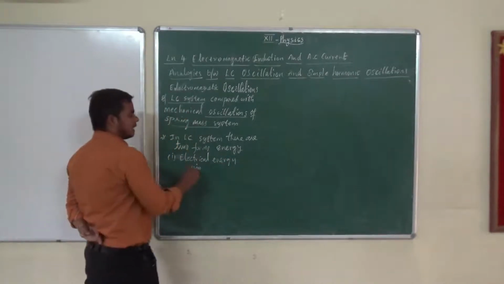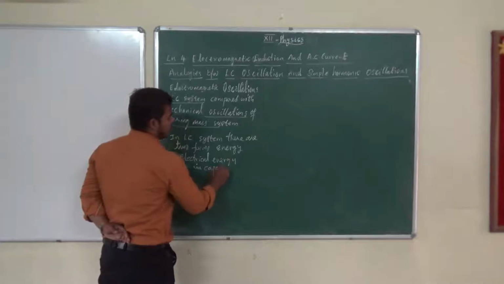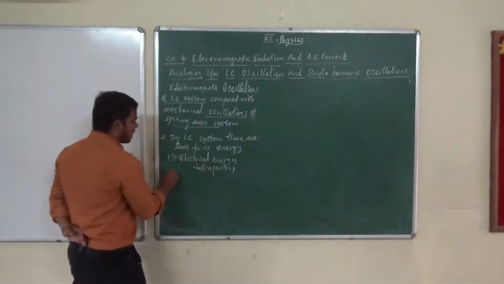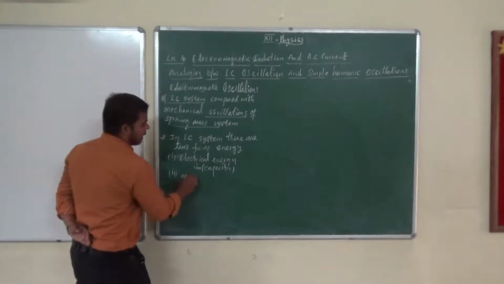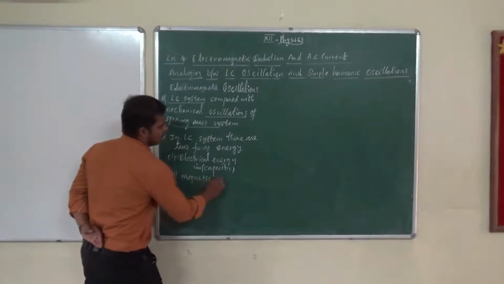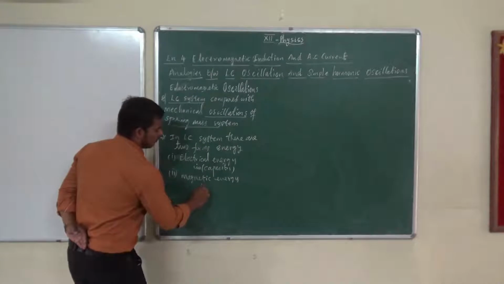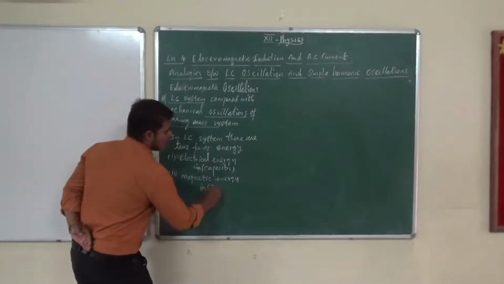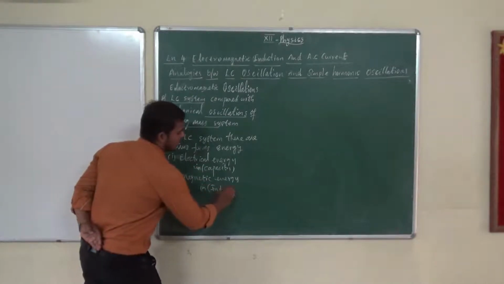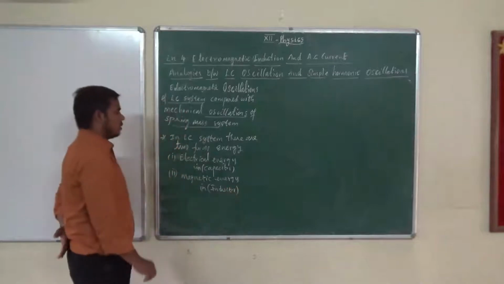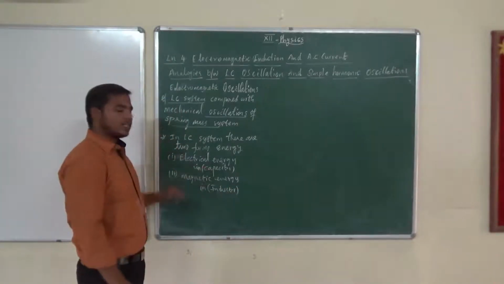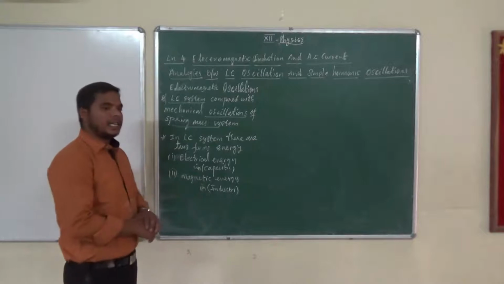Electrical energy means, where is that? Capacitor. The second one, magnetic energy in the inductor. That means the energy can be stored like electrical energy in the capacitor, magnetic energy in the inductor.